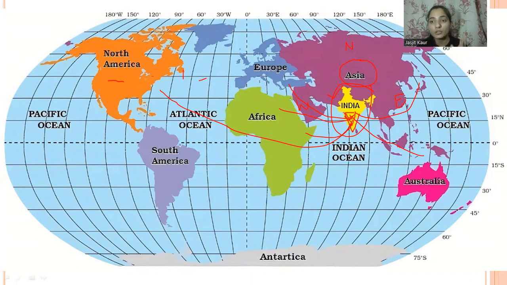It is the longest coastline in the Indian Ocean, and that is why the Indian Ocean has been given its name after India, because India has the longest coastline in the Indian Ocean. Apart from the Indian Ocean also, there is no other country which has the longest coastline as India has. So it is a very interesting fact about India.